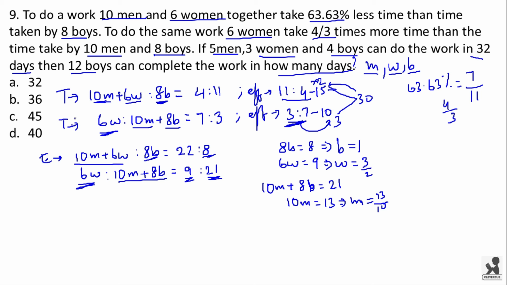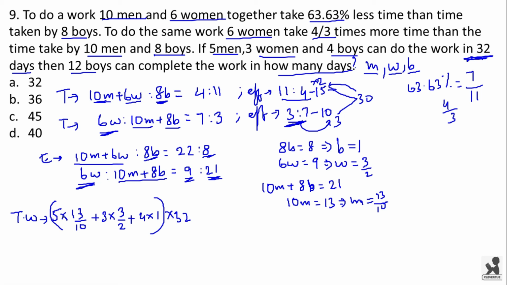Now here it is given that 5 men, 3 women and 4 boys can do the work in 32 days. From this statement we can calculate the total work. Total work will be equal to 5m. Value of m is 13 by 10. 5 into 13 by 10 plus 3 women, that is 3 into efficiency of women, that is 3 by 2, plus 4 boys, 4 into 1, into number of days, into 32.